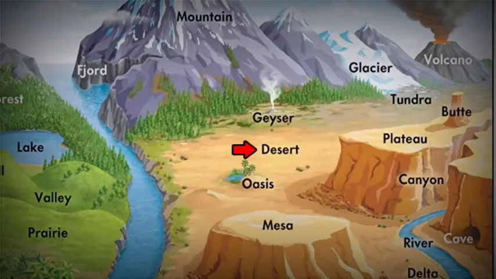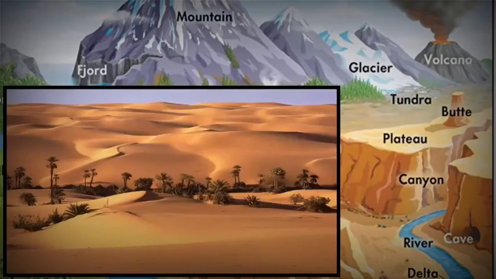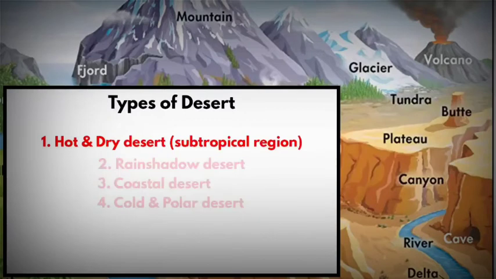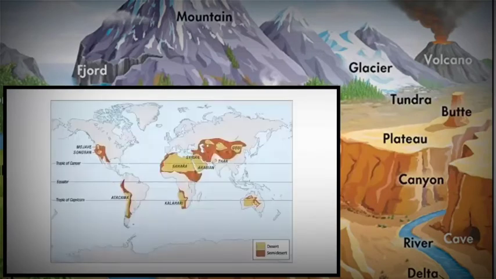The next one is desert. When we think of a desert, this kind of sandy picture comes to our mind, right? But that's not the only desert. There are basically 4 types of deserts. The first one is hot and dry desert, which exists in the subtropical region. They are along the Tropic of Cancer and Tropic of Capricorn.